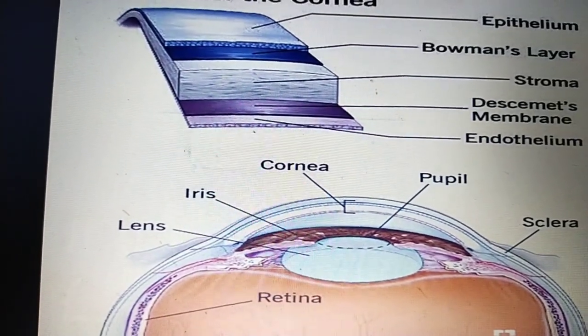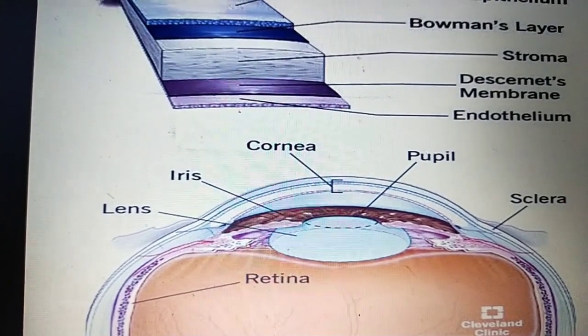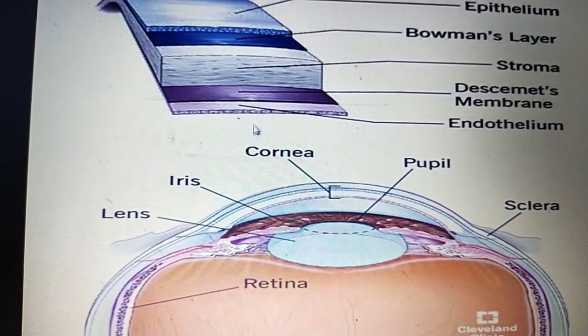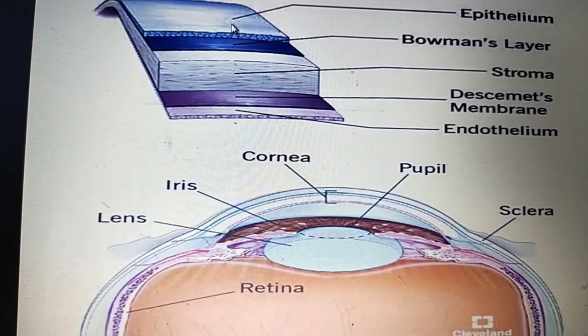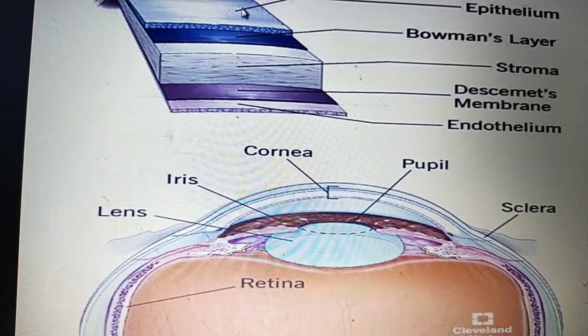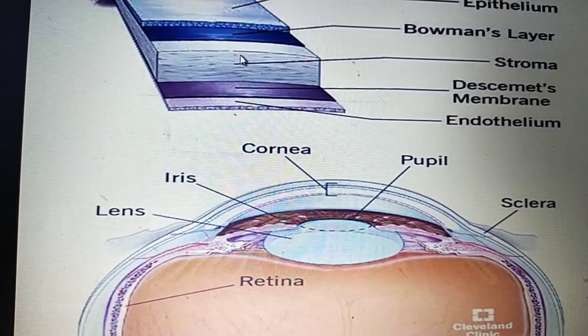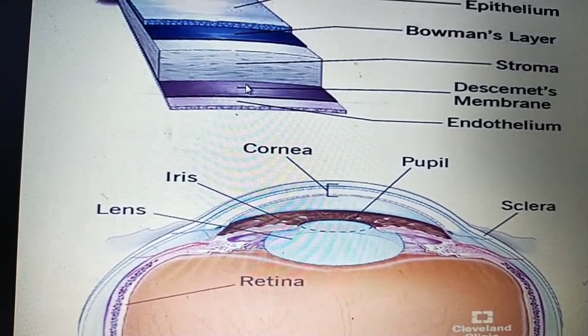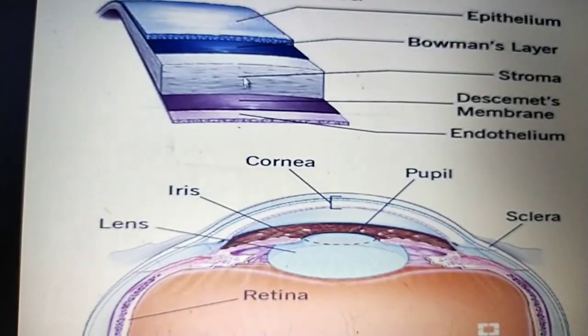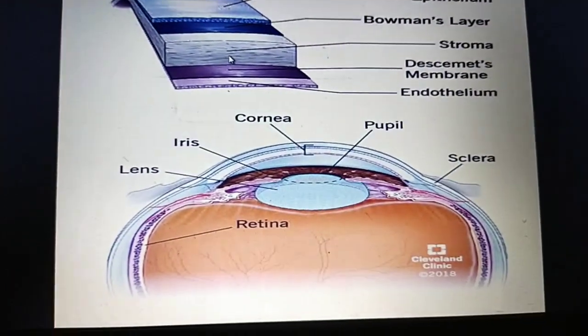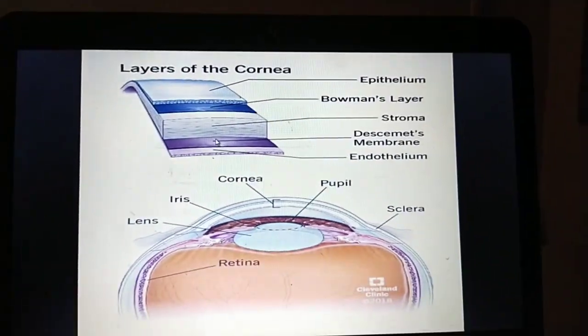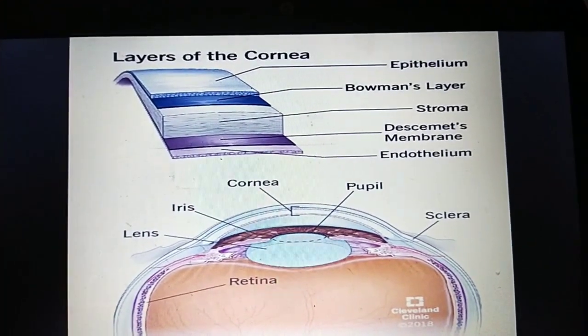It has 5 layers, from outer to inwards: epithelium, Bowman's layer, then stroma, the supportive structure, Descemet's membrane, and endothelium. Like that, it has the 5 layers. We can go for the next slide.